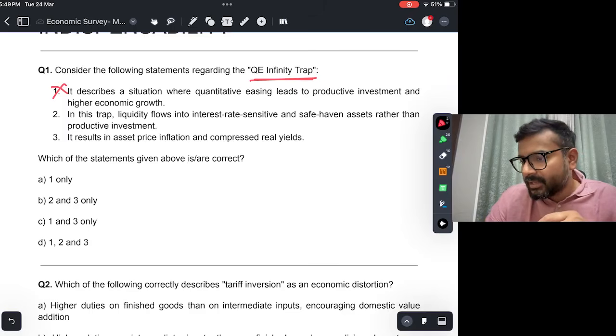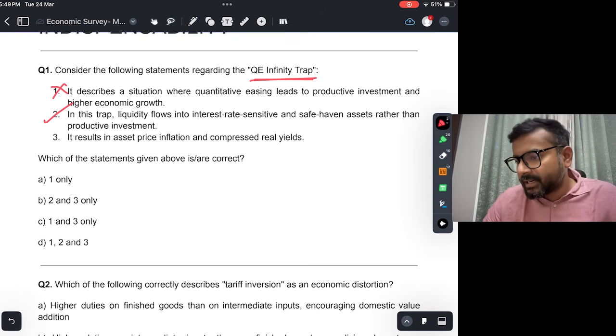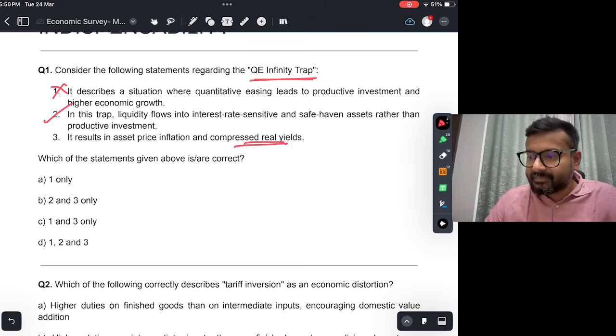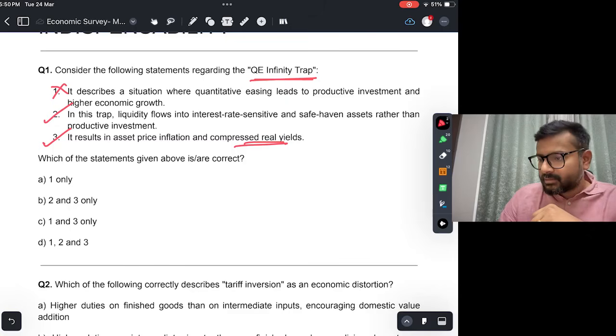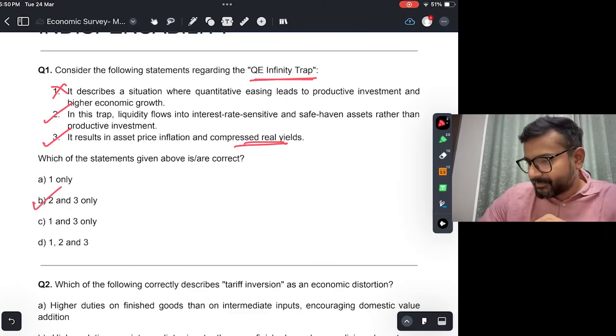This is not true. Second, in this trap, liquidity flows into interest rate sensitive and safe haven assets rather than productive investment. So this is true. And it results in asset price inflation and compresses real yields. प्राइस इन्फ्लेट हो जाता है और रियल यील्ड मतलब रियल जो रिटर्न्स है वो काफ़ी कम हो जाता है. सो दैट इज अगेन ट्रू. सो द आंसर वुड बी B, 2 and 3.